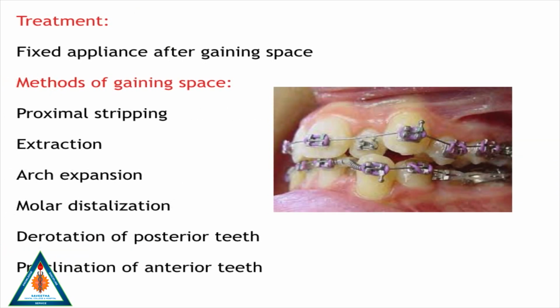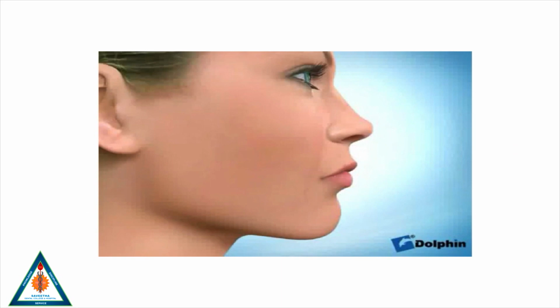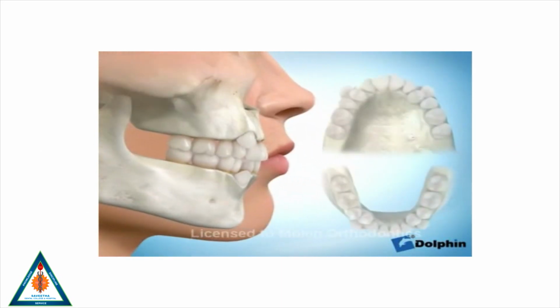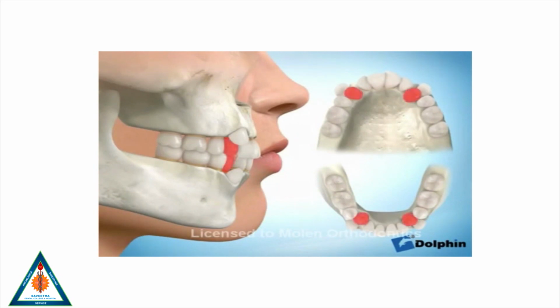The various methods that are used to gain space are proximal stripping, extraction, arch expansion, molar distalization, derotation of posterior teeth, and proclination of anterior teeth. The following is a video showing the treatment of crowding by extraction of the premolars followed by fixed appliance therapy.